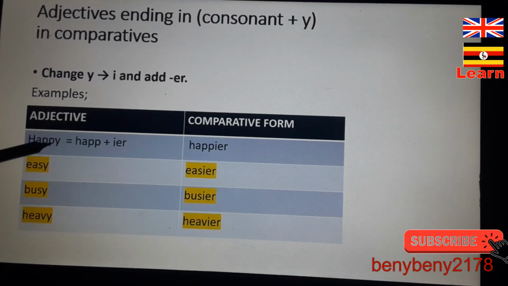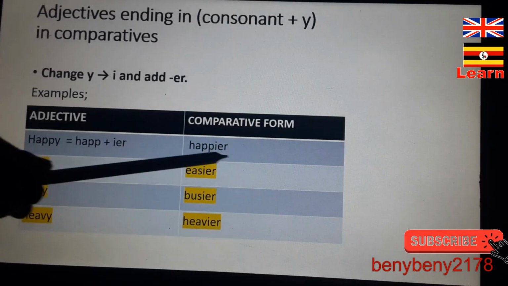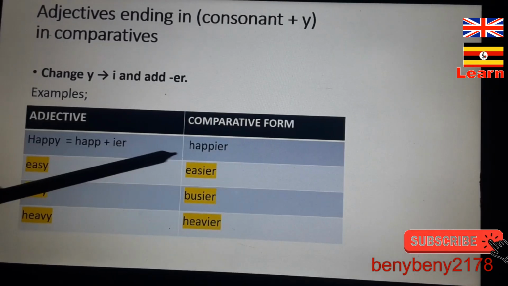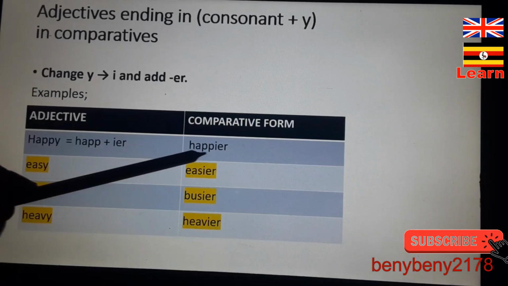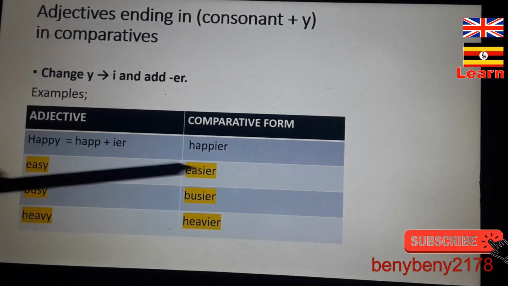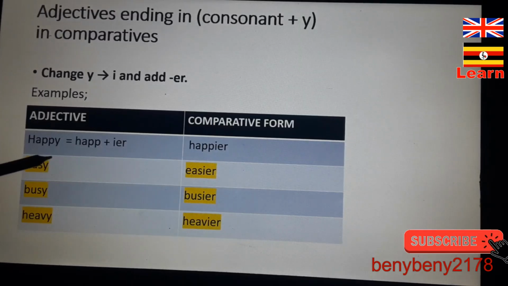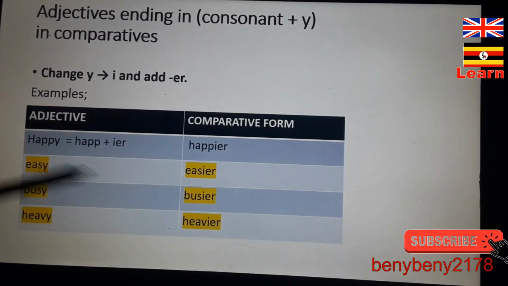So you remove the Y and you've added I, then ER. So instead of writing Y, you are going to add IER. For example, happy will change to happier. Have you seen where there was Y? I'm going to put IER. So happy changes to happier.